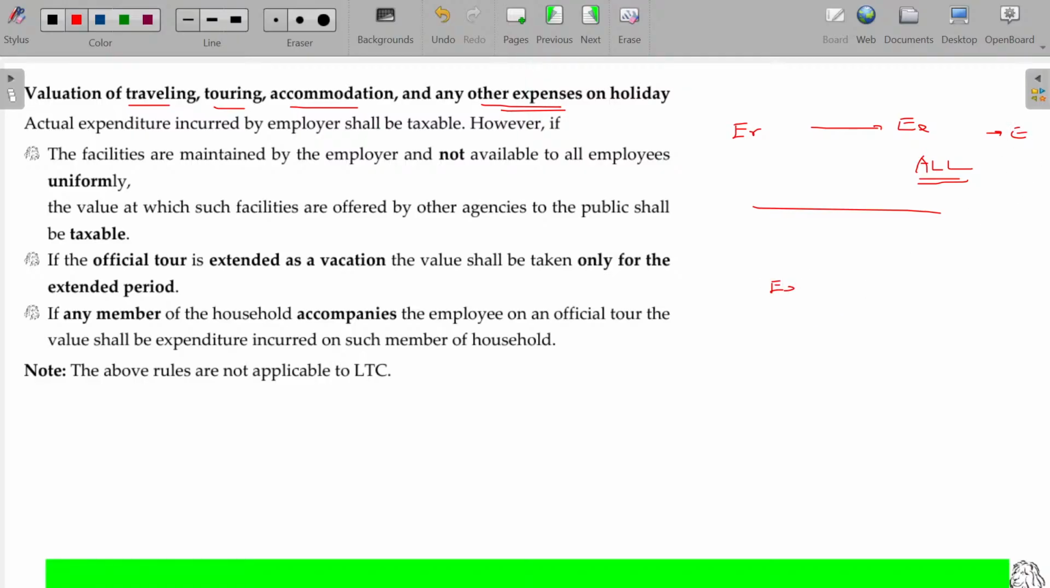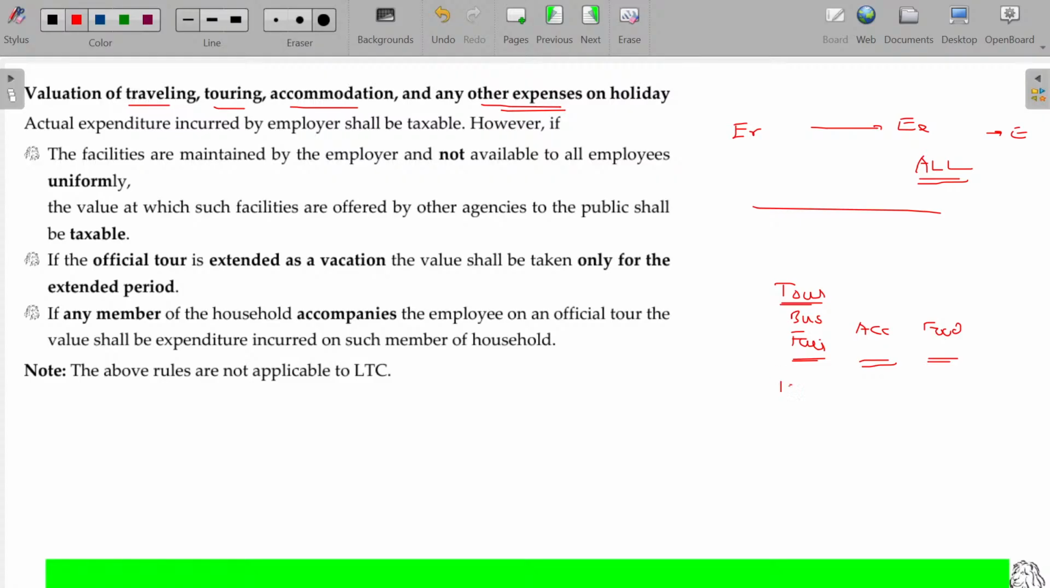Or the employee visits for official purpose. Touring for official purpose. For that, he needs to spend for what? Fare, bus fare or train fare, whatever it may be. And accommodation and food and other things for the stay period. Is that clear?